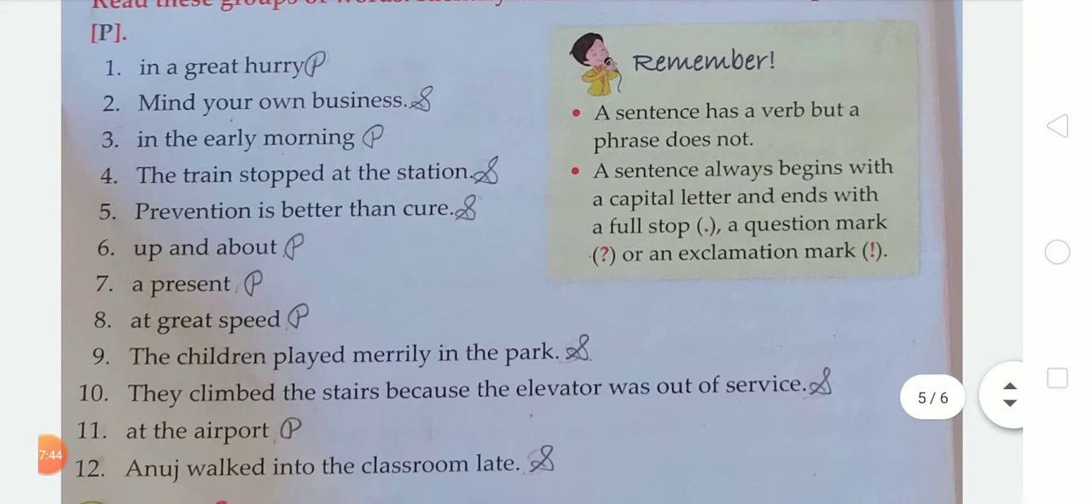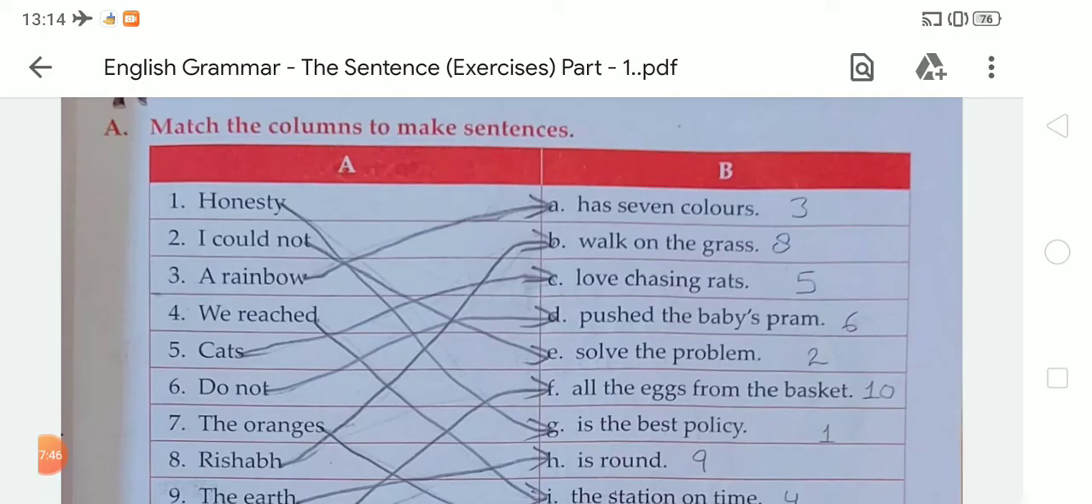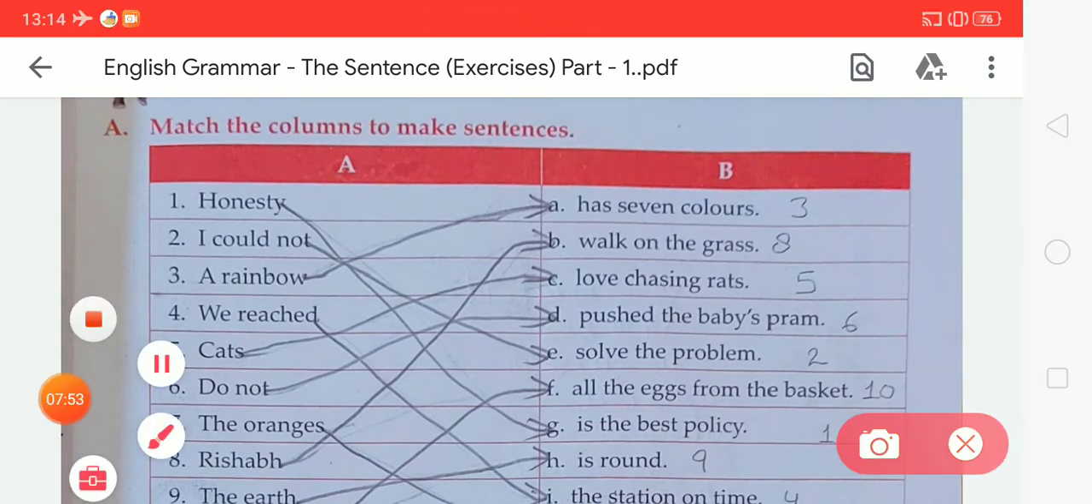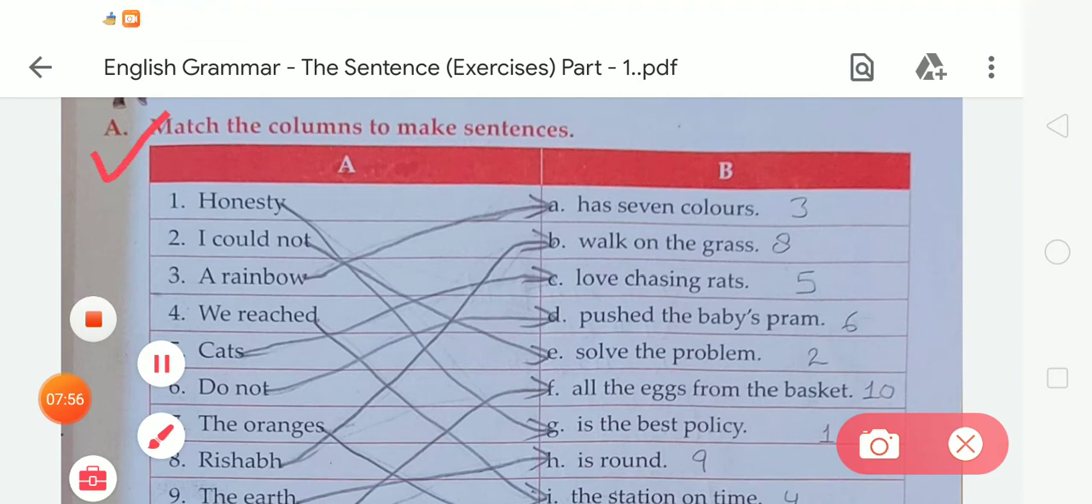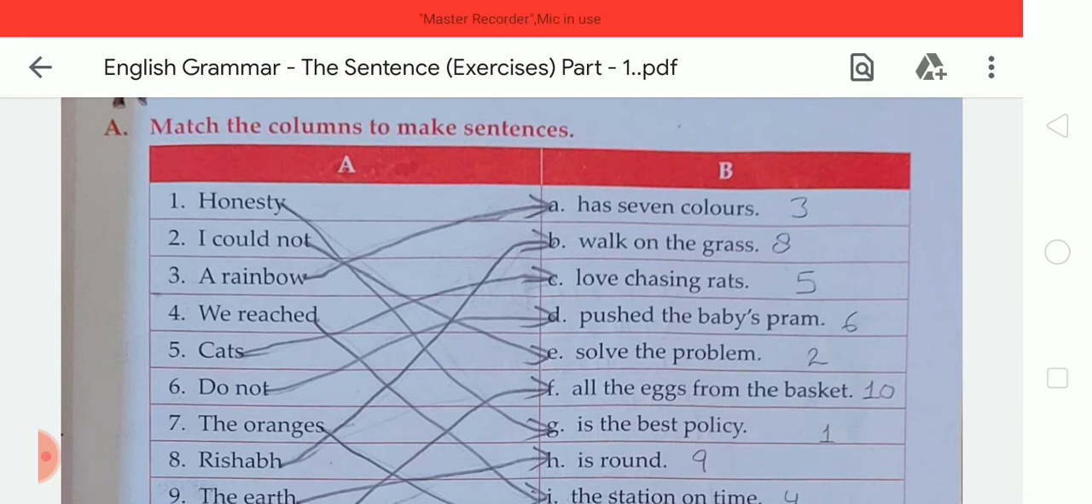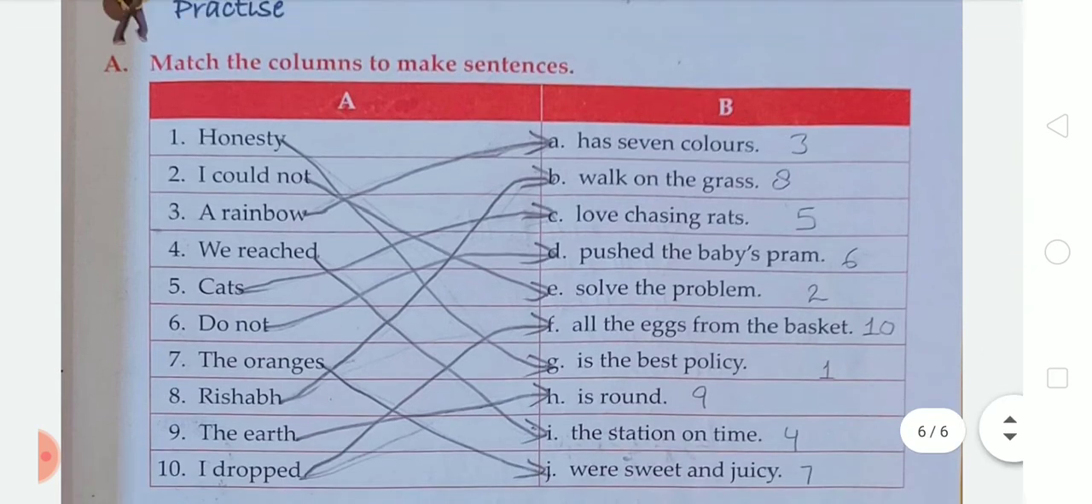Okay, now moving to the next exercise. My dear student, the next exercise is Exercise A. So what will we do in Exercise A? Here we have to match the columns to make sentences. Dear student, as you can see on your screen, there are two columns, first A and another one B. So we have to match column A with column B and make a new sentence.